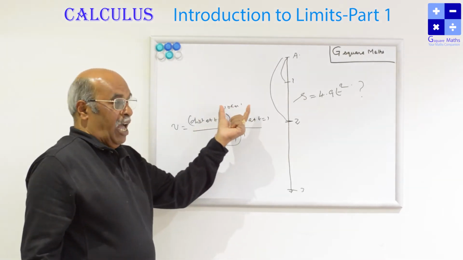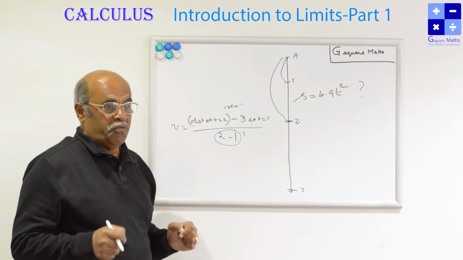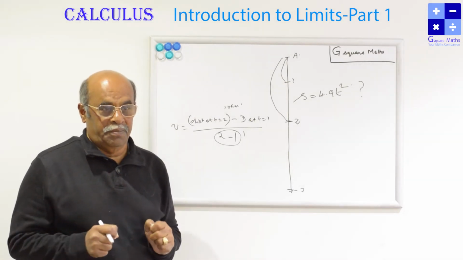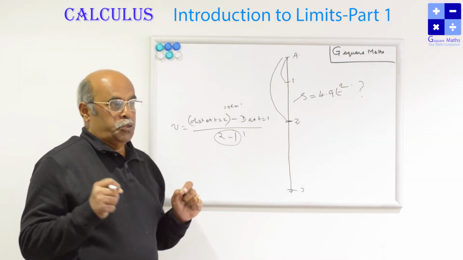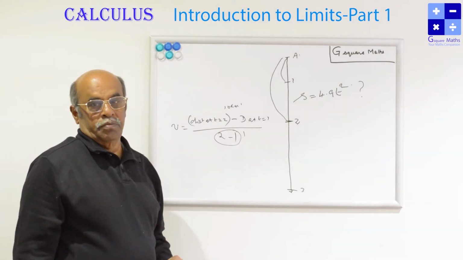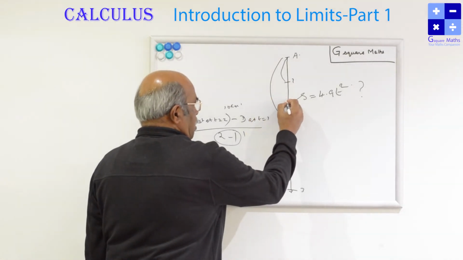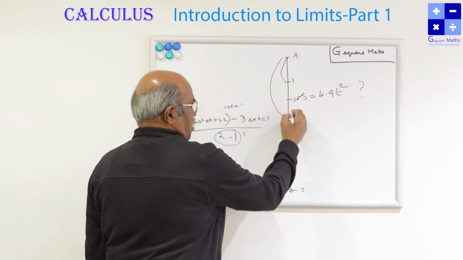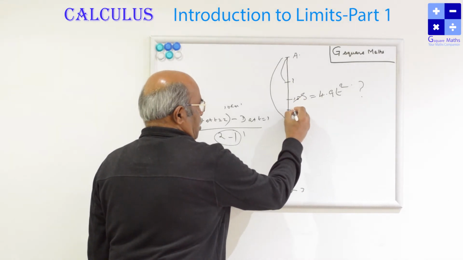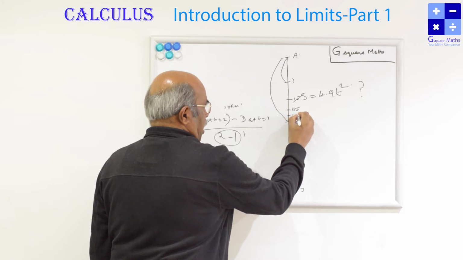Now this is only the average speed. But here the question is, I want the speed of the object at a particular time. What is the speed of the object when time is equal to exactly 2? If I want that, I calculate for 1.5, for 1.75, and 1.9.